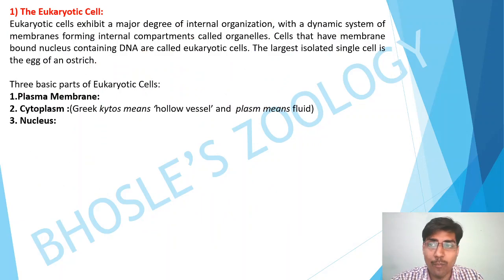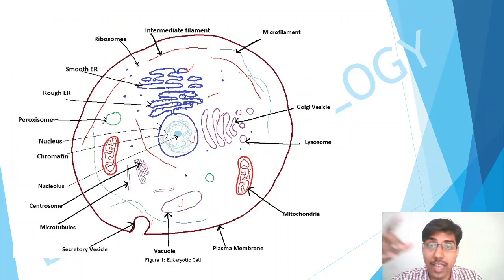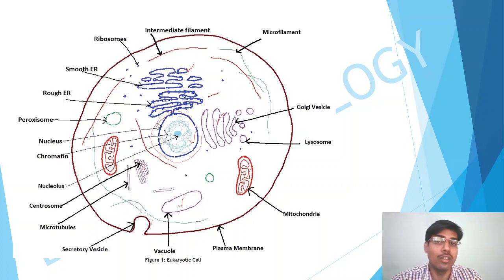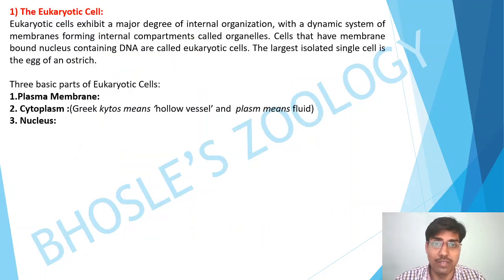The cells that have a membrane-bound nucleus containing DNA are called eukaryotic cells. Another characteristic is that only the eukaryotic cells have this membrane-bound nucleus. The nucleus in eukaryotes consists of the nucleolus, chromatin, and the nuclear membrane. This is a specific characteristic of the eukaryotic cell. An example: the largest single isolated egg of an ostrich is the largest single cell. We have lots of smaller cells also, but the largest single cell is the ostrich egg.